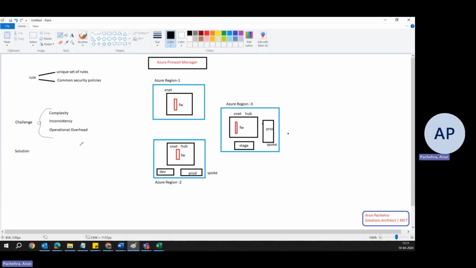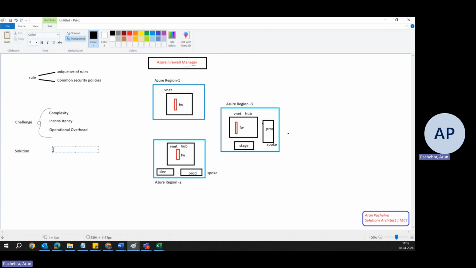So what is the solution? Well, the solution is written right here, right? That's the reason we're just trying to understand. So now we can easily relate what Firewall Manager can do for us. What Firewall Manager can do for us? It can help us to solve these challenges, first of all.